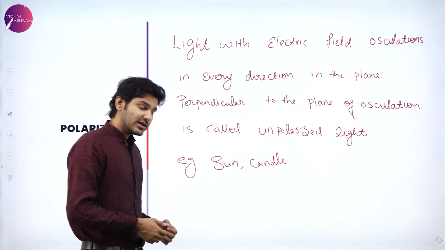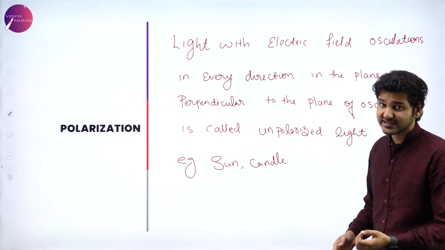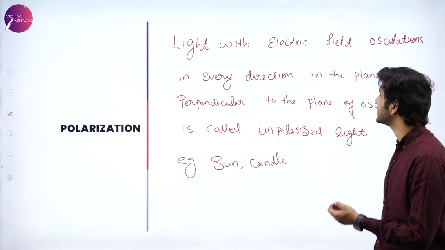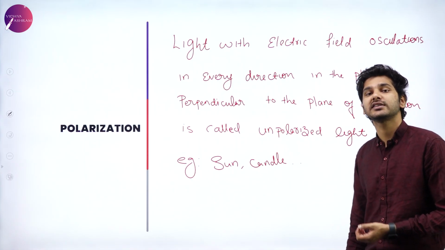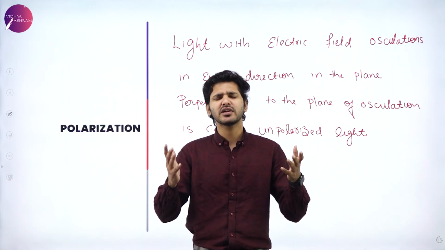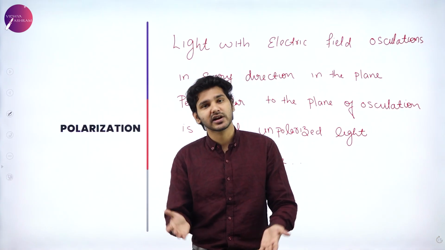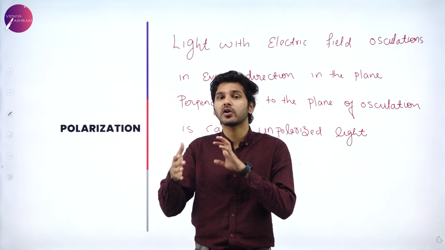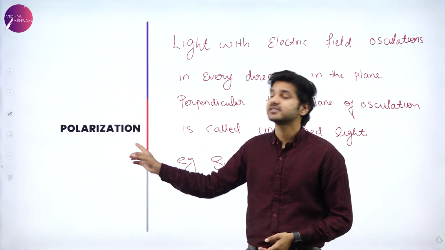Scientifically, we can have a definition for unpolarized light which states that when light with electric field oscillations in every direction in the plane perpendicular to the plane of oscillations is called unpolarized light. For example, if the electric field is vibrating in every possible plane, then we say that that particular light is unpolarized light. And the process of converting this unpolarized light into polarized light is known as polarization.